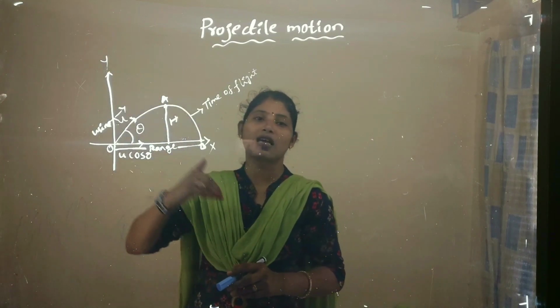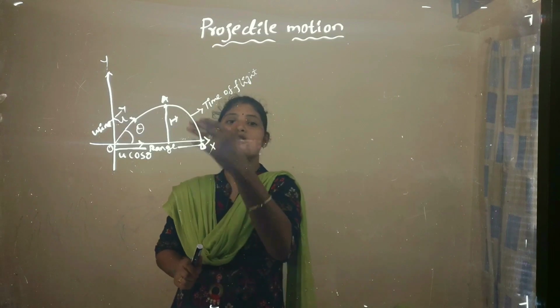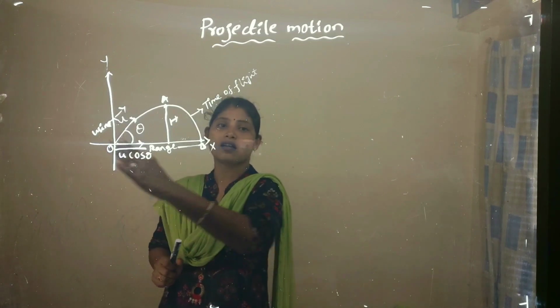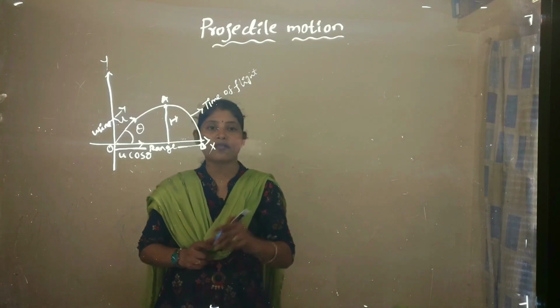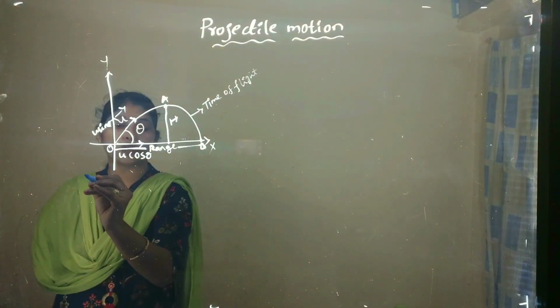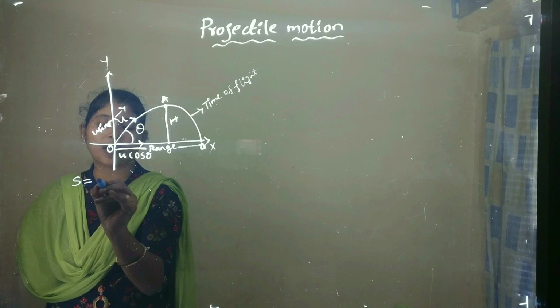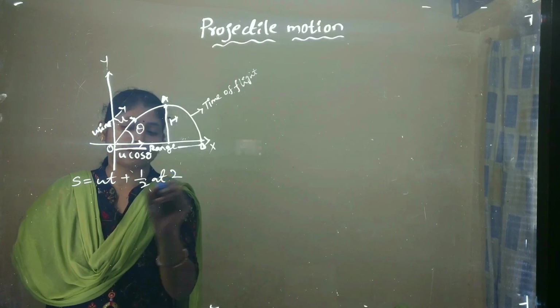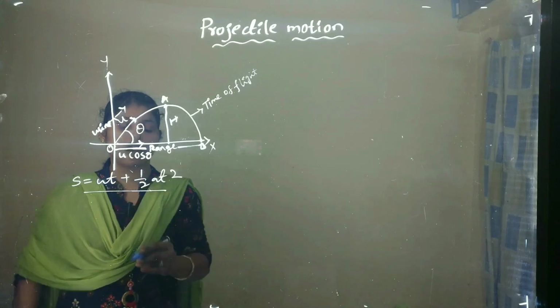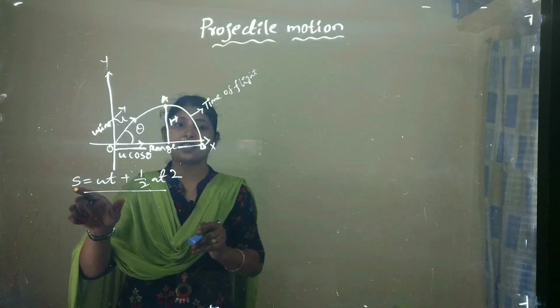Here we have to discuss how much distance is covered by the object, along the x direction and along the y direction, we have to know. So that's why we have to consider s = ut + ½at². Okay, in this, s represents what?